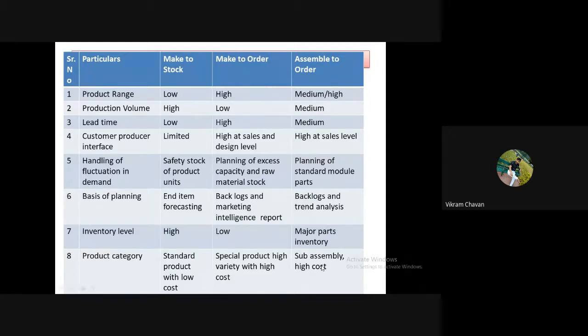Then lead time. Make to stock, low; make to order, high; assemble to order, medium.